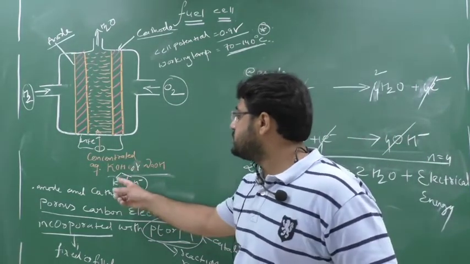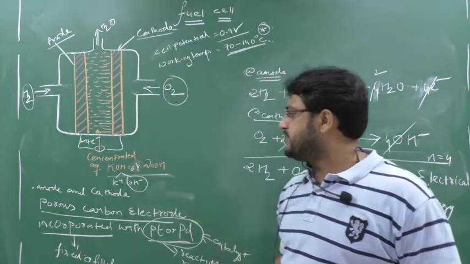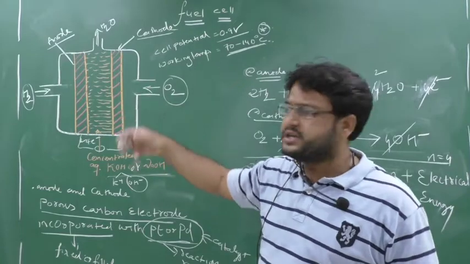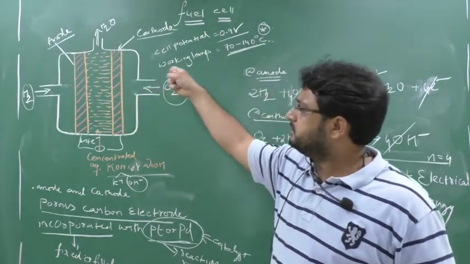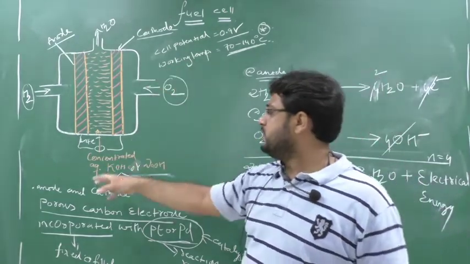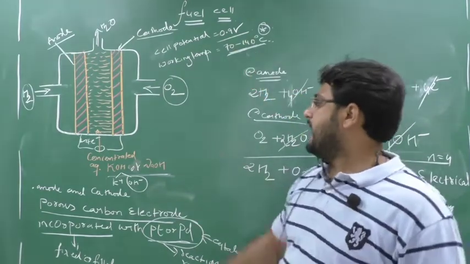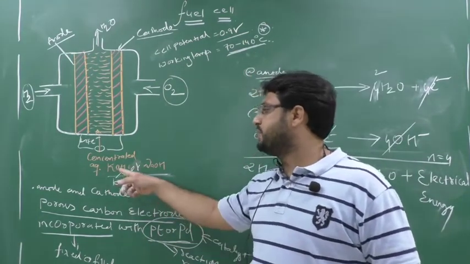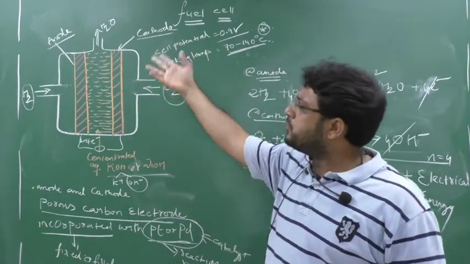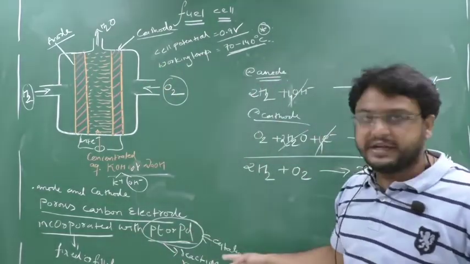Second disadvantage, the corrosivity of KOH, NaOH. They are corrosive in nature. This KOH and NaOH are a bit corrosive in nature, due to which, on a long usage, the electrode might get some impurities, and then you have to use cleaning. So first disadvantage is the working temperature, which must be maintained, and second disadvantage is the corrosive nature of KOH or NaOH. Due to this corrosive nature, on a long usage, cleaning of this anode and cathode, and again filling of Pt and Pd is required.